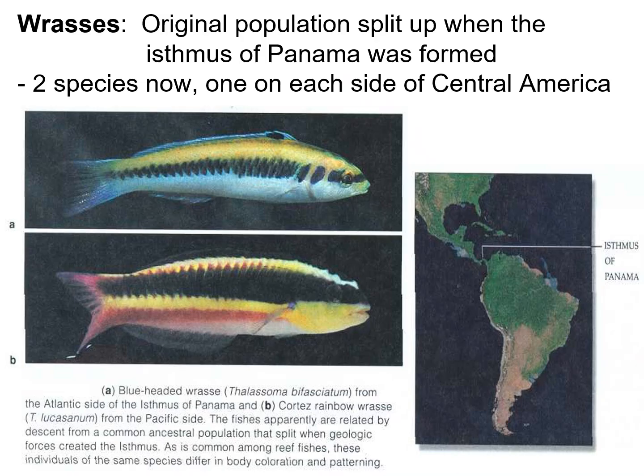Another example is this fish. We've got the blue-headed wrasse and the Cortez rainbow wrasse, and this separation occurred when the Isthmus of Panama was formed. Now there are two different species of fish, one on each side of Central America. So they can no longer reproduce. They really look similar, but you can definitely notice some differences, such as their size and their fins. They are two different fish and cannot make fertile offspring together. They were separated by this isthmus that came through Panama and created two new species.